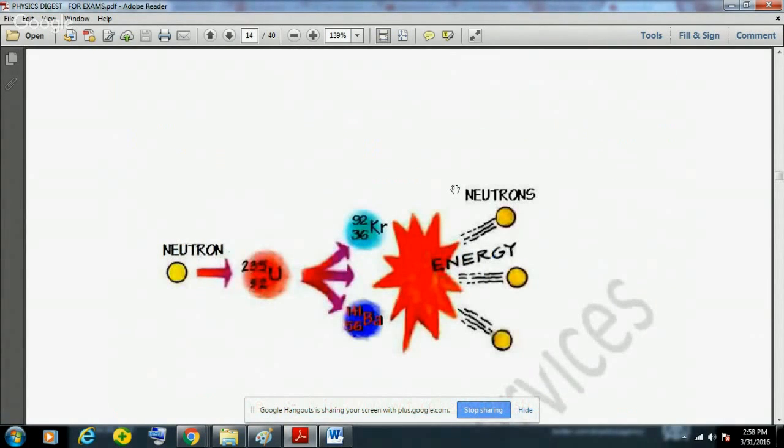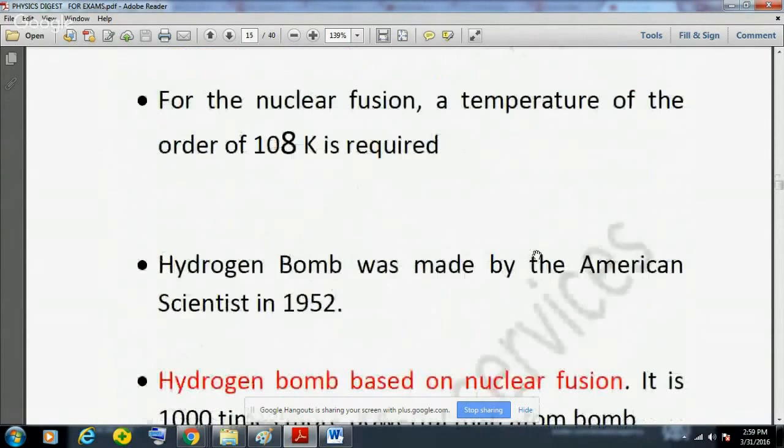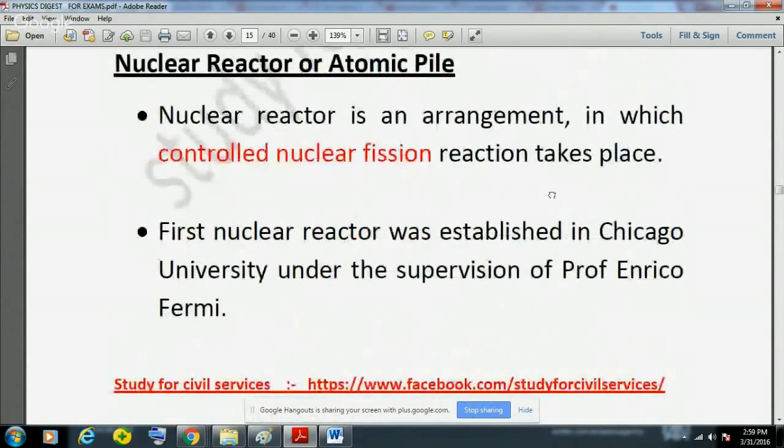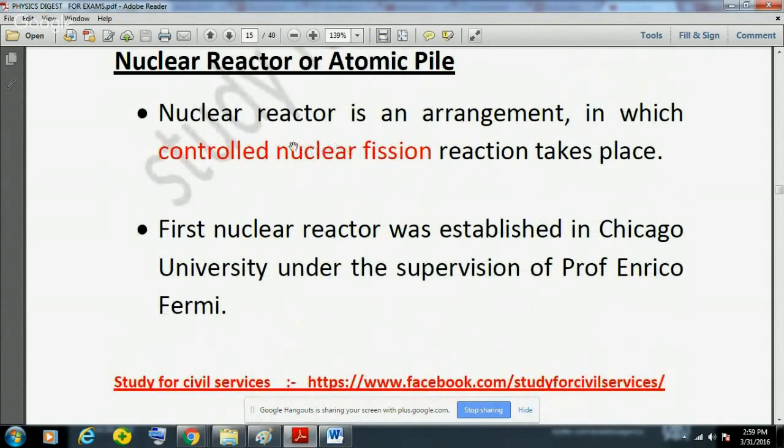We just saw this: when one nucleus of uranium is collided with a neutron, it results in the formation of two other elements, and in that process some neutrons are released, and these neutrons will again collide, and then some more neutrons will be produced. So there will be a chain reaction, but in the nuclear reactor, that chain reaction is controlled, and that is the process for getting electricity from the nuclear reactor.